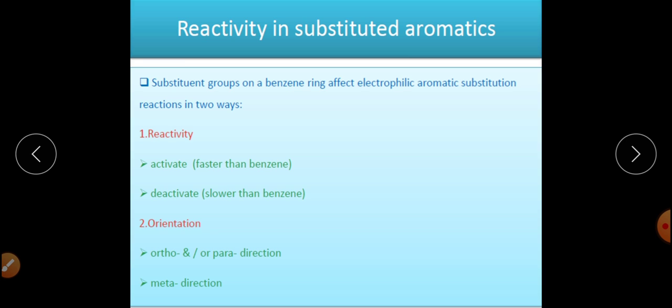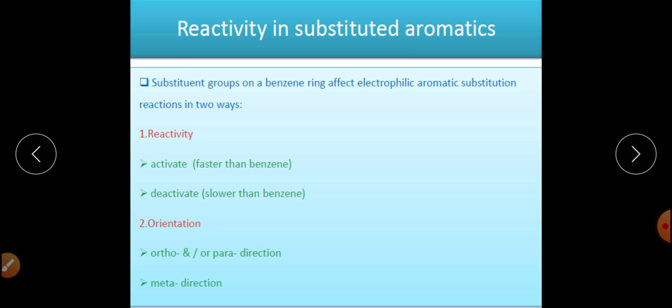And orientation means whether the particular group attached on the benzene ring will direct the incoming electrophile to the ortho or para position, or to the meta position.